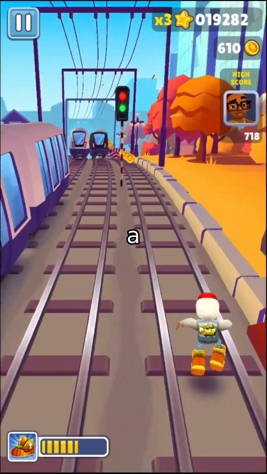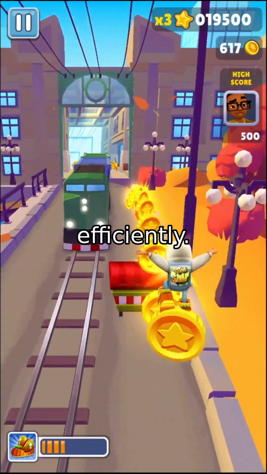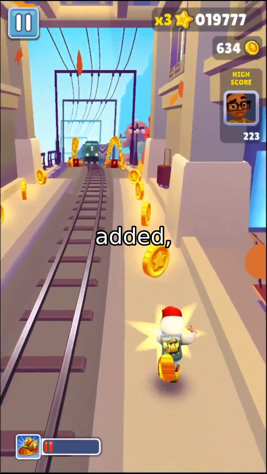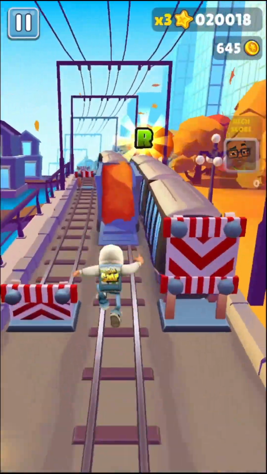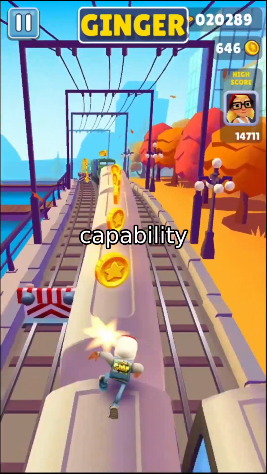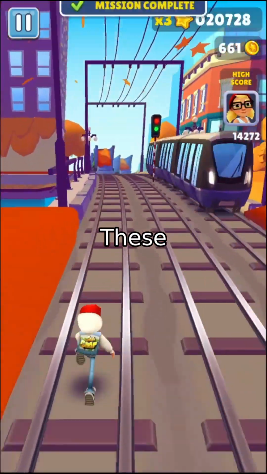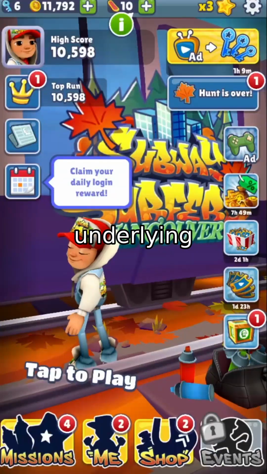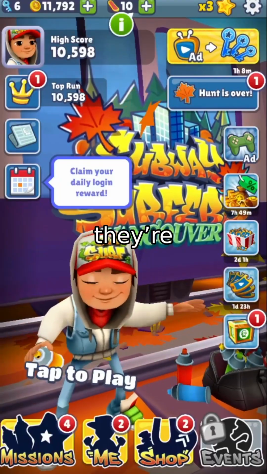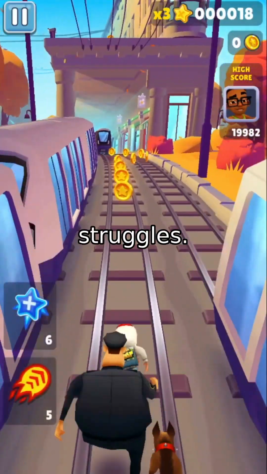Or consider a robot in a warehouse. It learns to move boxes efficiently. Then a new feature is added, a jump action to leap over obstacles. The agent must now integrate this new capability into its existing policy, without forgetting how to navigate the old way. These are concept drifts, changes in the underlying dynamics of the environment. And they're common. Yet standard Q-learning struggles.